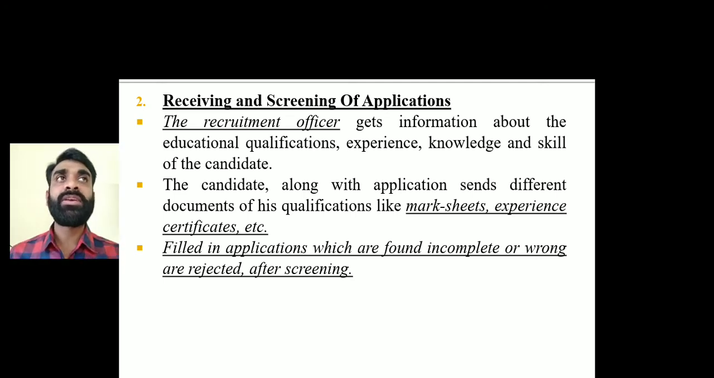Sometimes the business unit provides specific parameters, like 3 years of experience in the specific field with English medium, right? So these are the criteria. Suppose the person has experience of only 1 year, he will be rejected. If a person is not teaching in an English medium school, then he will be rejected, right? So this is called what? This is called the screening of the application, right?